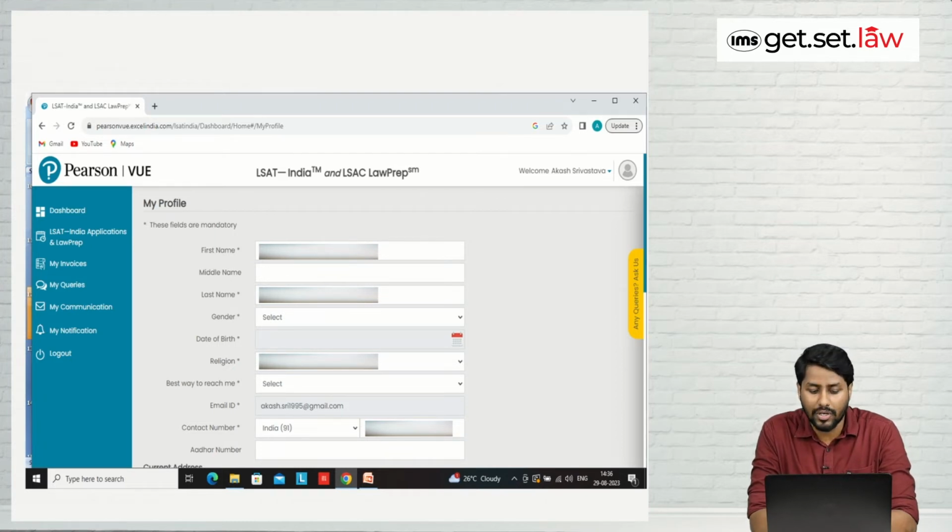Then you will have to choose your religion. Then best way to reach me, they will give you options over WhatsApp or email or contact number. Then you will have to fill your contact number. Again, contact number and email address are already filled. And then Aadhaar number is not mandatory in nature. If you want to fill it, you can fill it, but again, it is not mandatory in nature.